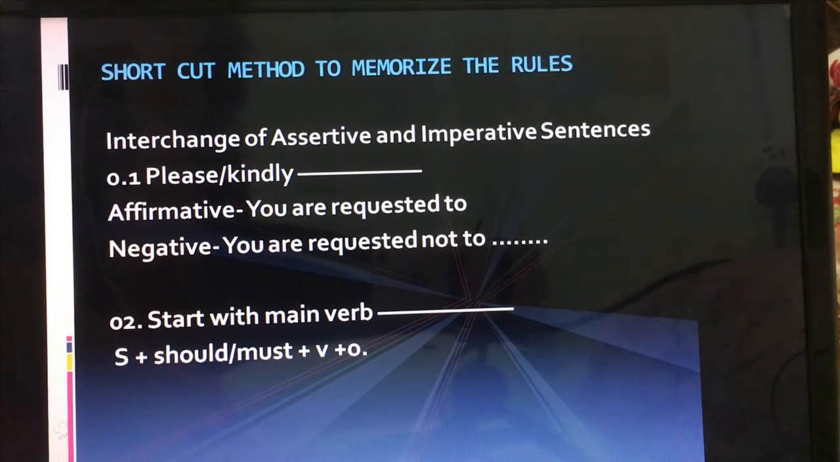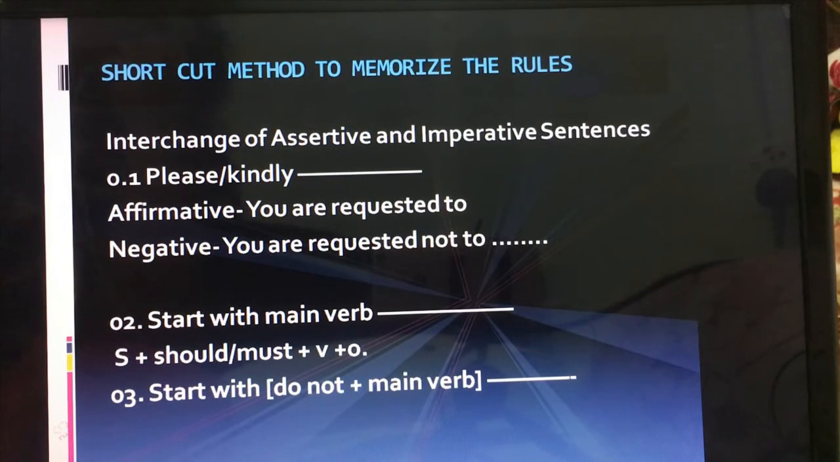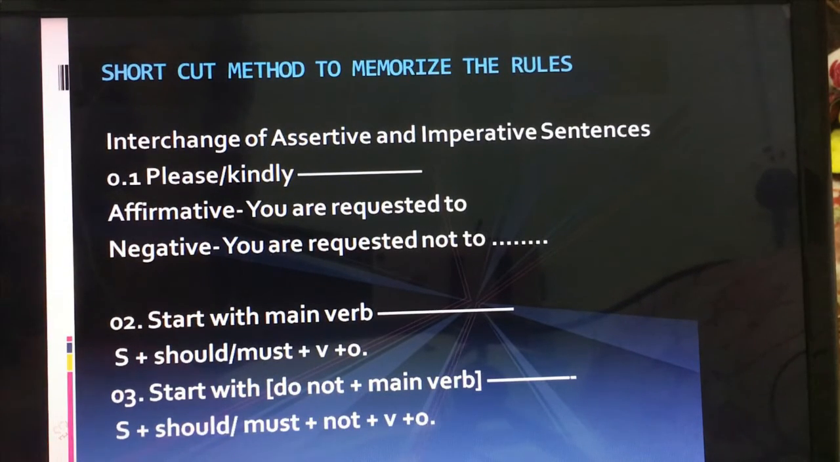And number 3, we saw that it starts with do not plus main verb. When it starts with do not plus main verb, what we did is add a subject and then should or must, and then not plus verb plus object.